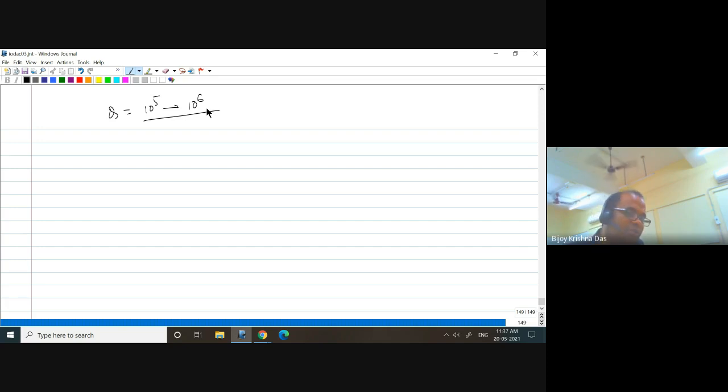Suppose I want a resonator at 1550 nanometer, lambda naught. To have a high Q value, the ultimate goal is that your delta lambda, the FWHM, should be as small as possible. Then only the Q value, lambda naught by delta lambda, will be very high, and that ensures that the energy stored inside the cavity will be very high, or it can hold energy for a longer time. That is what we can interpret in a different way.